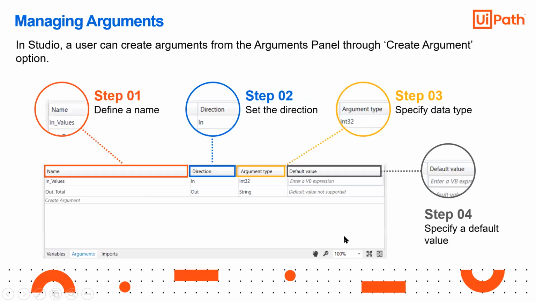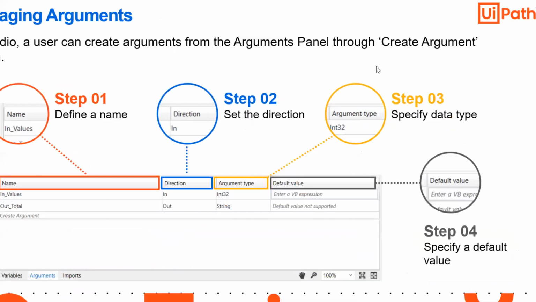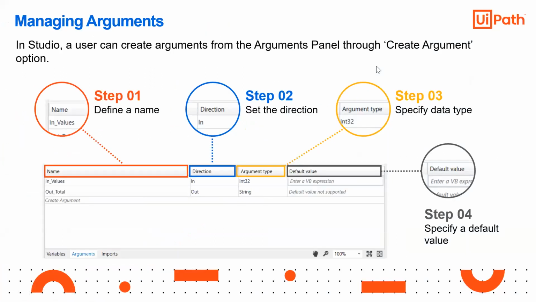There are three types of arguments: input, output, or both input and output. This is mandatory, remember this. If it is input, you write in underscore and then the name.